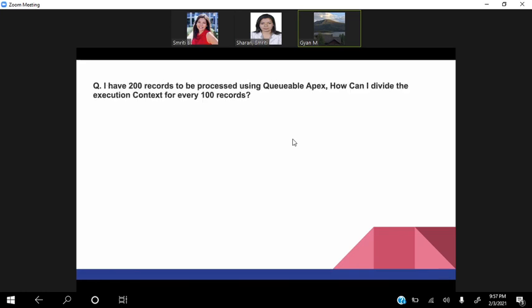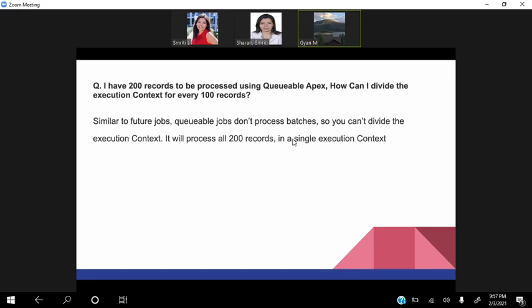Let's say I have 200 records to be processed using Queueable Apex. How can I divide the execution context for every 100 records? So guys, this is a little bit of a confusing question. Always remember that only in Batch Apex can we divide the records and send them in batches. But in future or Queueable, we cannot process in batches. So that is the answer. Correct. It will process 200 records, right? Yes.